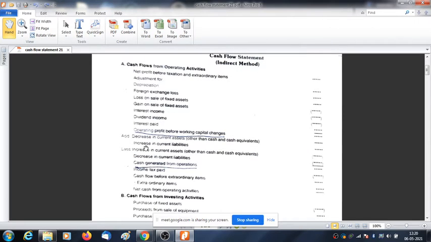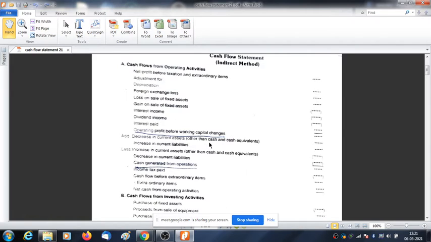Next comes increase in current liabilities. Now, if sundry creditors increases from 10,000 to 15,000, what does it mean? It means during this period I am not going to pay him. So as a result, my cash balance will increase. That's why increase in current liability is added to cash flow from operating activities. Got it?